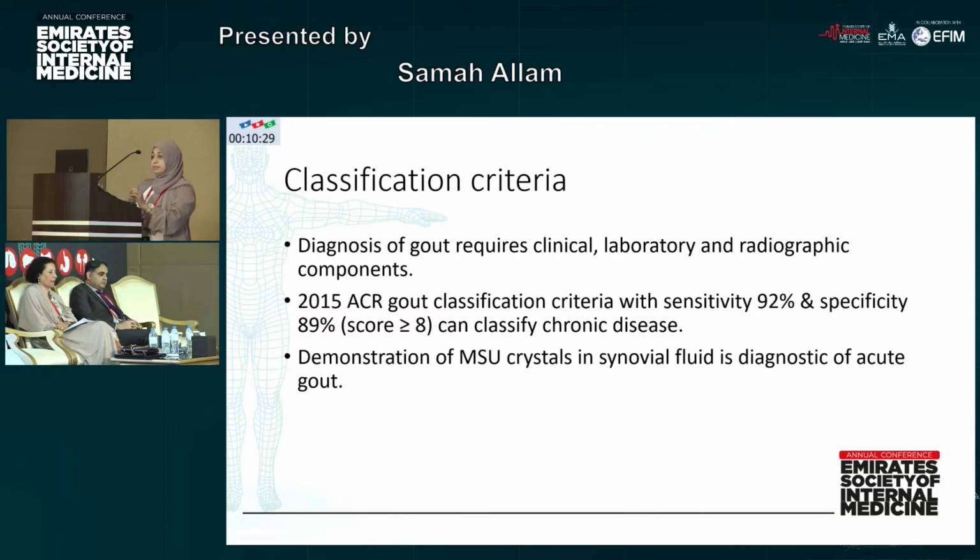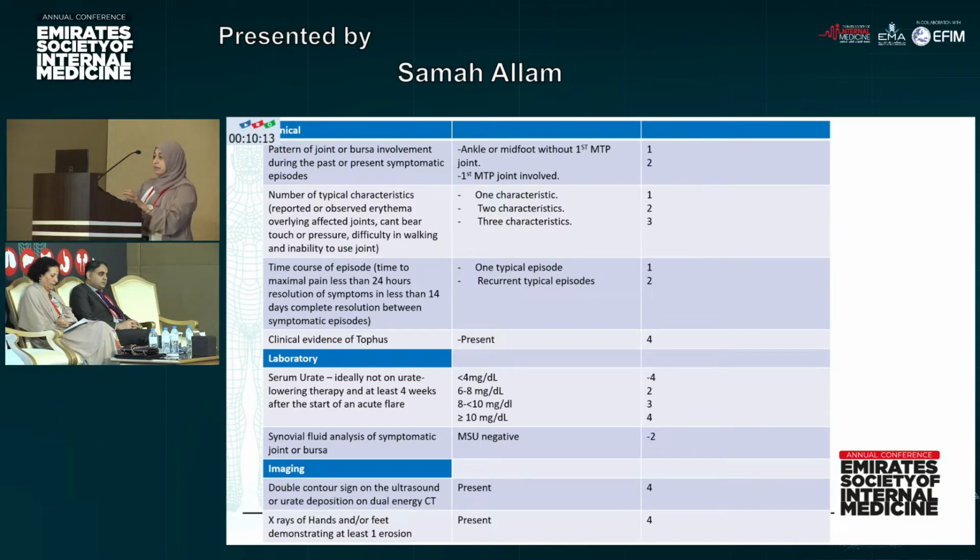Our main point in diagnosing gout is the deposition of monosodium urate crystals in the synovial fluid. So if you can aspirate the fluid and detect these urate crystals, this is the main point of diagnosis. Here is the classification. It has a clinical part, a laboratory part, and an imaging part. We'll go through it quickly in order to get to the acute management.